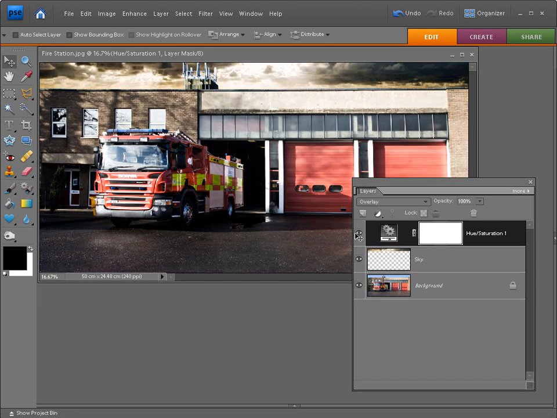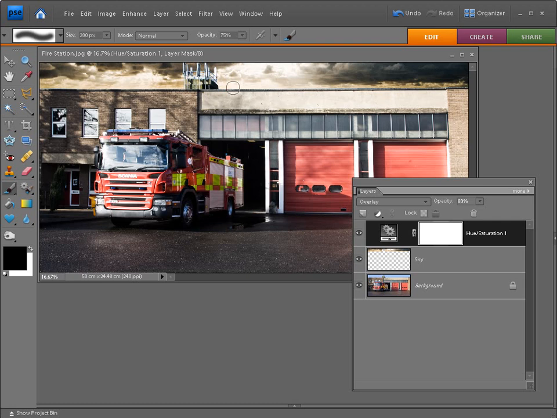Moving into the layers palette and turning on and off this hue and saturation adjustment layer shows that we've actually lost quite a bit of detail at the front and along the side of the fire engine. So I'm just going to reduce the opacity of the layer down a little bit from 100% down to around 80%. We can also brush back a bit of detail into this layer mask by going across into the toolbox and making sure that our foreground colour is first set to black, and then moving up we need to select the brush tool.